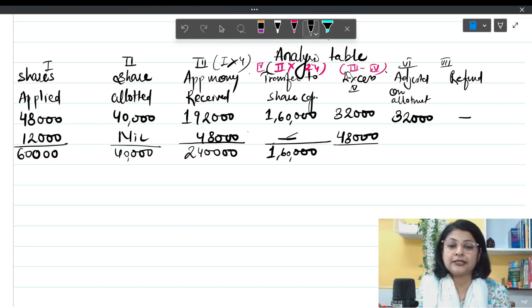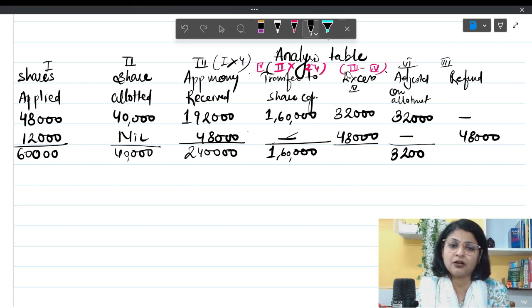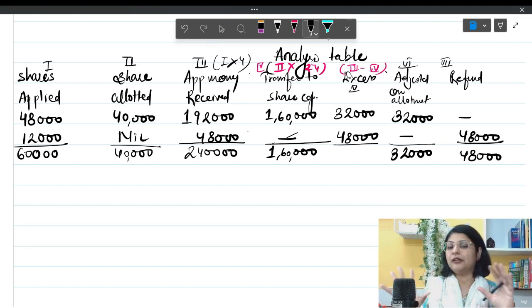So whatever is in this extra column will go to the last column, which is my refund column. The shareholders who have paid extra amount and who have been allotted shares on a pro rata basis, their money will be adjusted along with allotment, and the applicants who did not receive anything, their money will be simply refunded. So we have done the total.